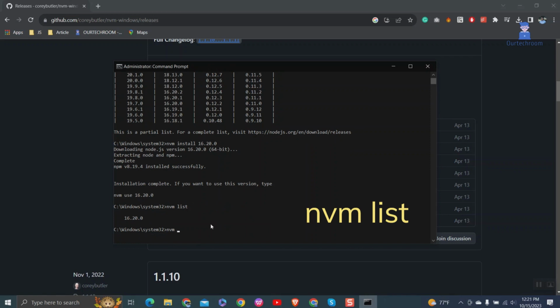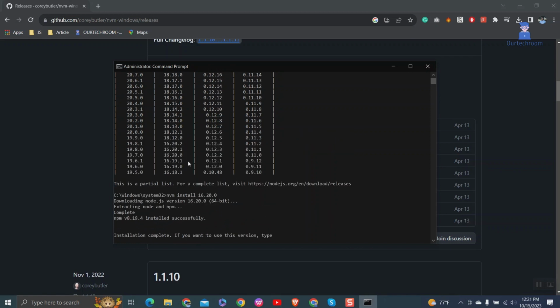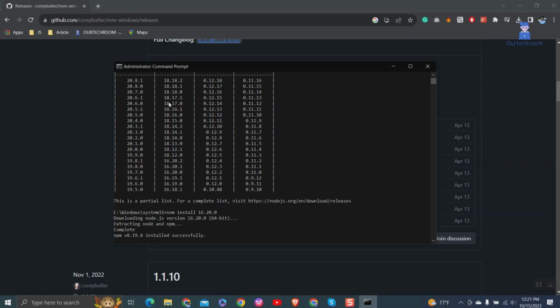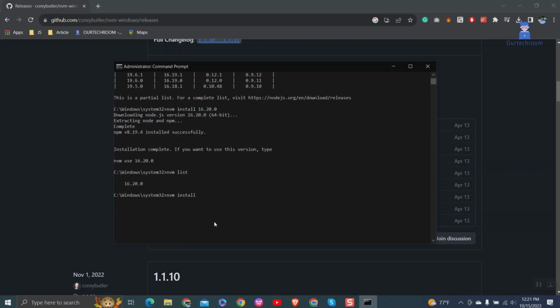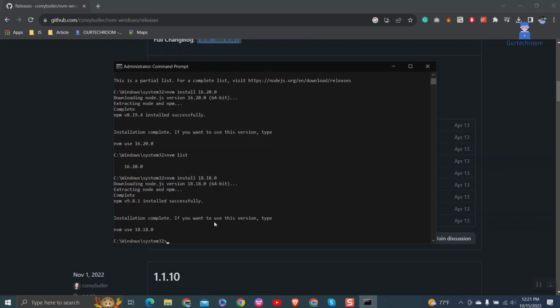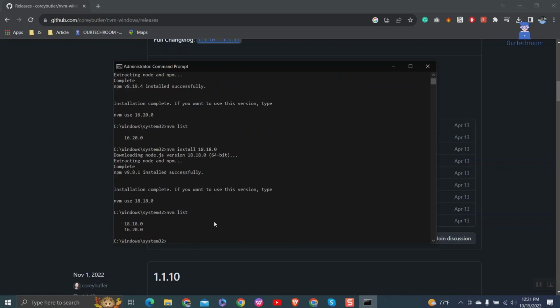Suppose now you want to install another version, type nvm install followed by the Node version. Here I will install the 18.18.0 version. It will download and install that version to the computer. Again, you can use nvm list to display all installed Node versions.